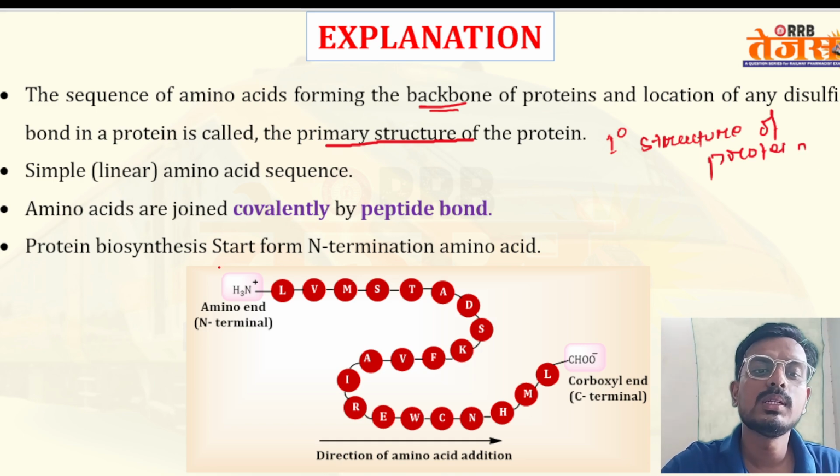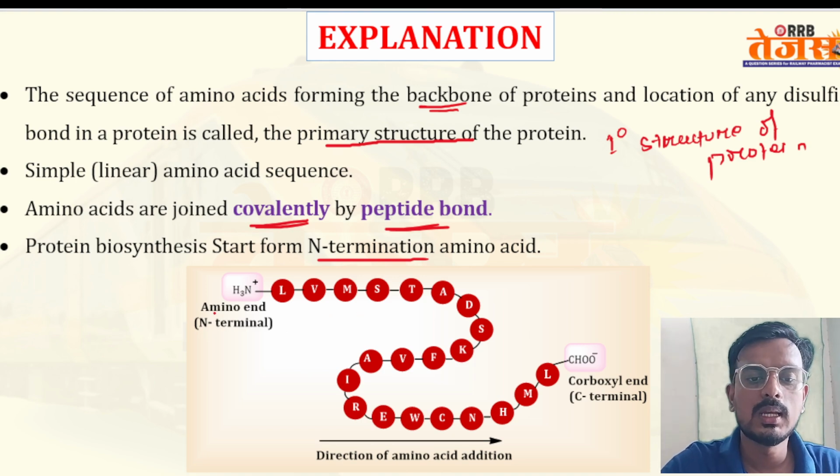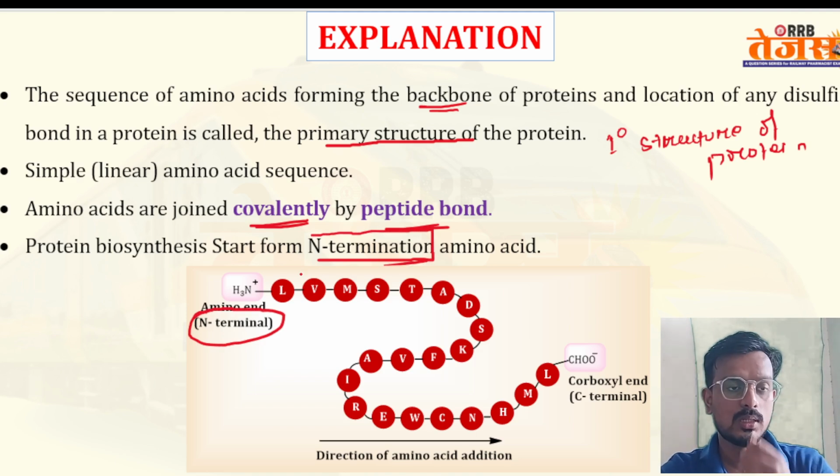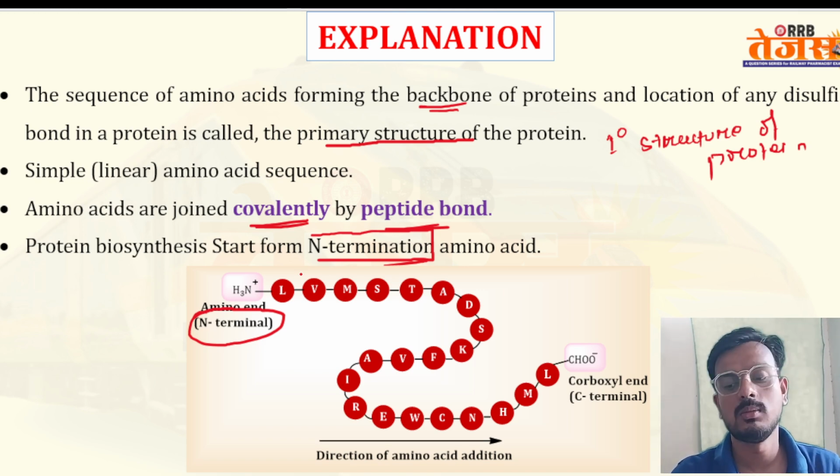Amino acids are joined covalently by peptide bonds. Protein biosynthesis basically starts from the N terminal end. This is also important, and a question can be asked directly: the protein biosynthesis starts from which terminal of the amino acid? That is the N terminal, not the C terminal.